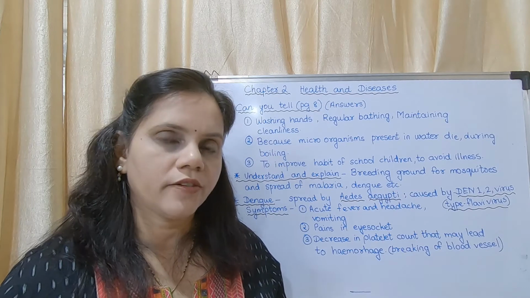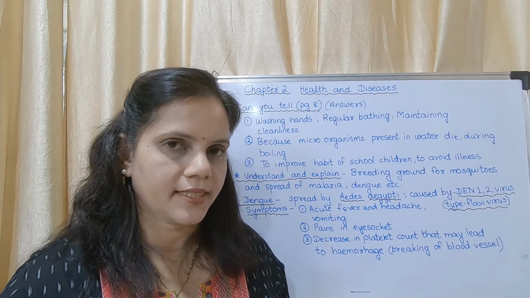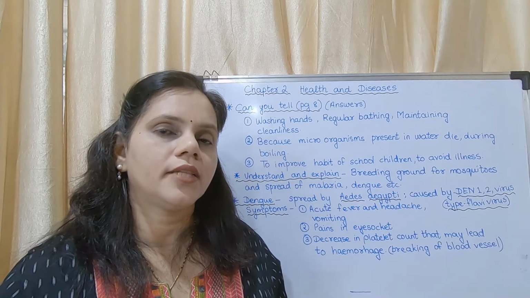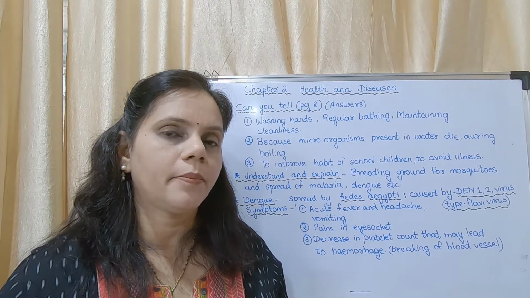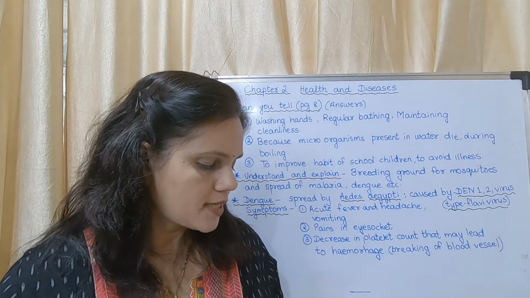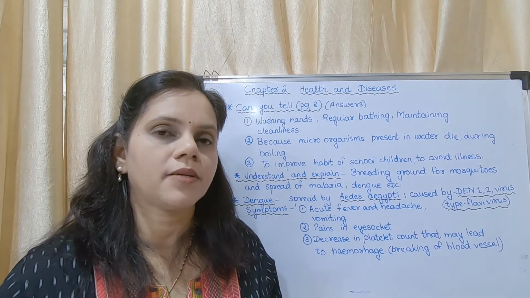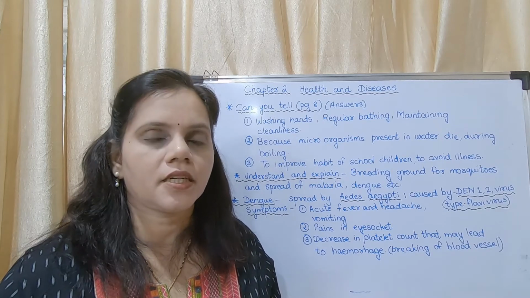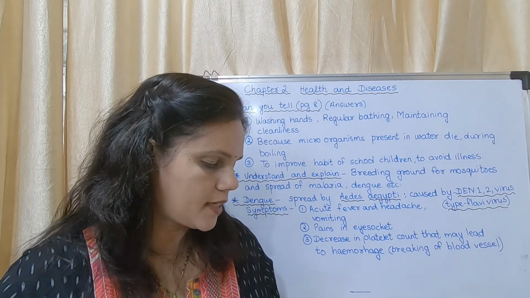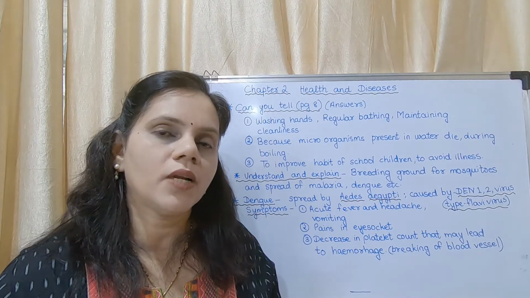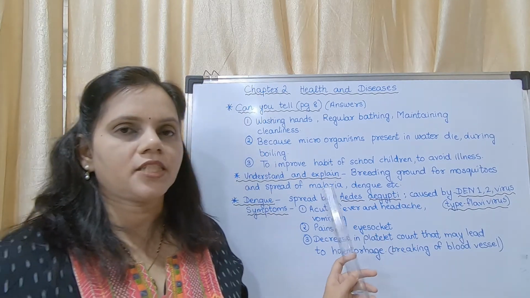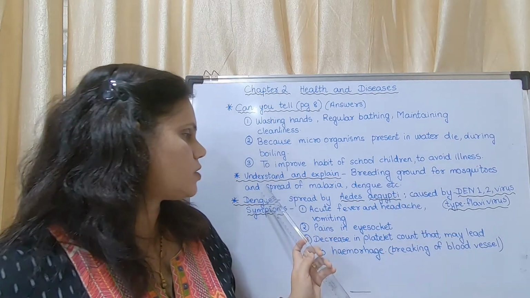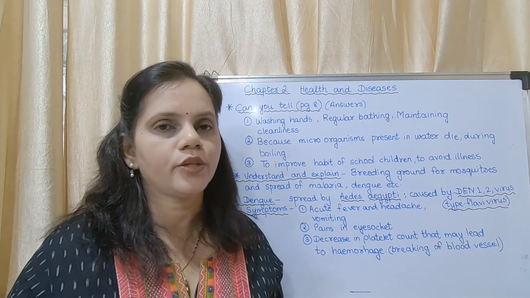Now we may move on to the first disease, that is dengue. You all know that it is a disease which is spread by mosquitoes. Towards the right hand side they have shown a diagram of some tires. In some schools they give that diagram and ask the same question which is there in the textbook. So how will you explain? The basic explanation I have given here. It becomes a breeding ground for mosquitoes and spread of malaria, dengue, etc.